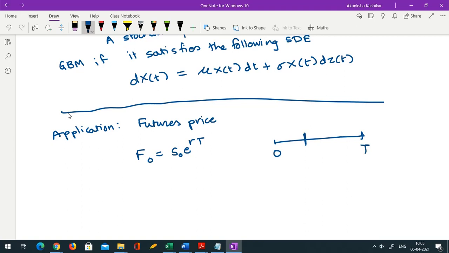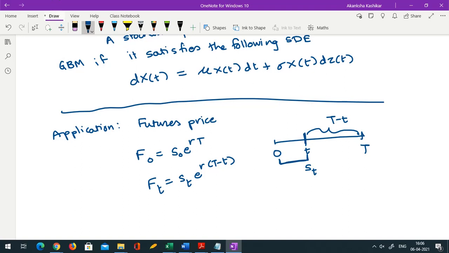What would it be somewhere here? Now if I want to decide the futures price at this time point, I now know the share prices up to this time point, so I can use that knowledge. So the share price at this point is, suppose, st, if this is small t, and now the remaining time is only capital T minus t, right? So my updated futures price would be st e raised to r times capital T minus t, correct? Everyone getting this? Okay, so now this is my equation. So ft is st e raised to r times capital T minus t.